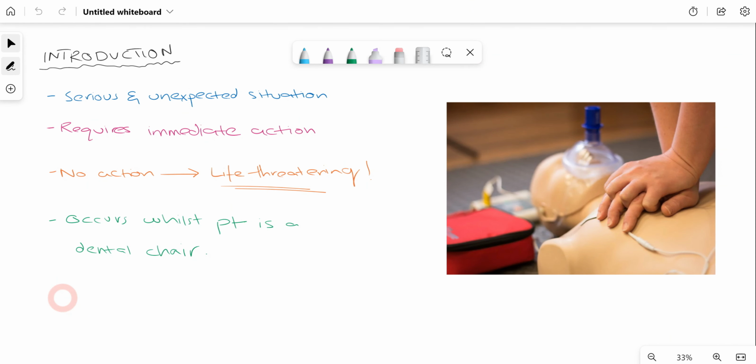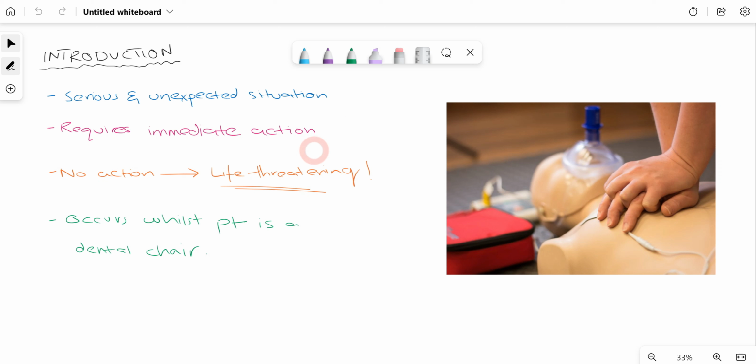Now, to begin with, medical emergencies are serious and unexpected conditions which can occur at any point, at the start of the treatment, in the middle of the treatment, or towards the end of the treatment. So they are serious and unexpected in nature.